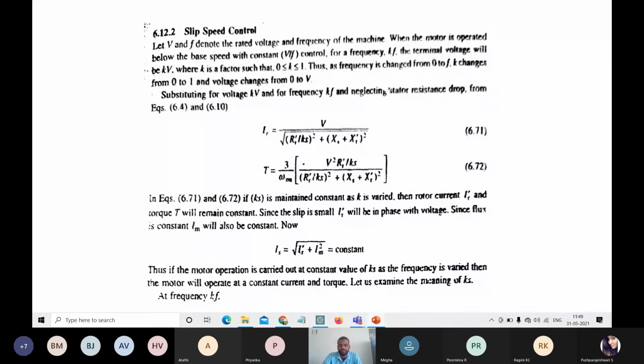So Ks and Kf are the two factors that mainly depend on the speed control, the slip speed control.